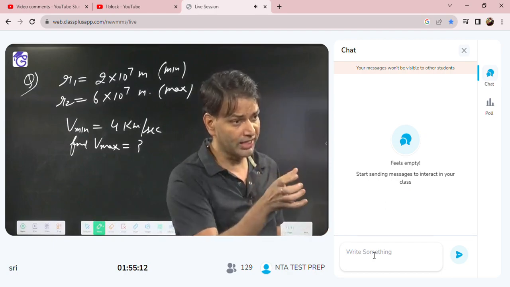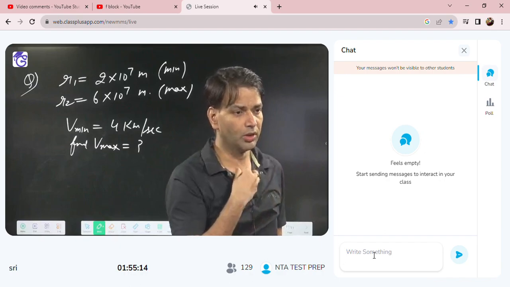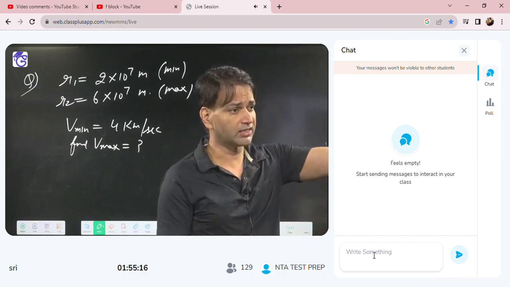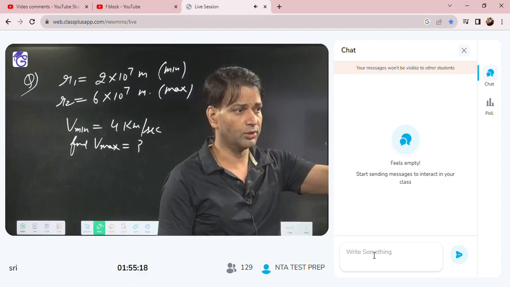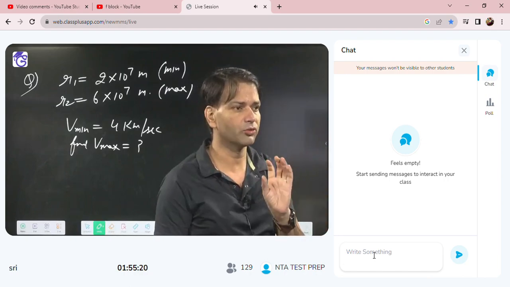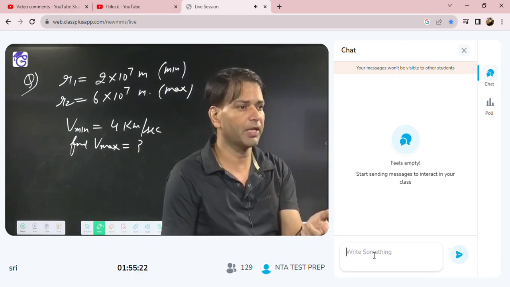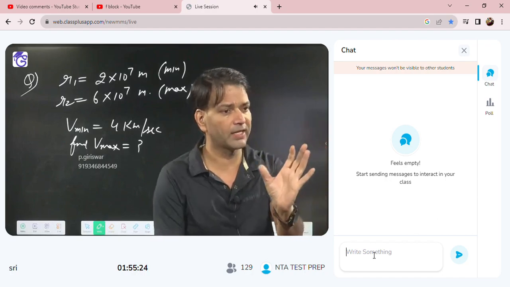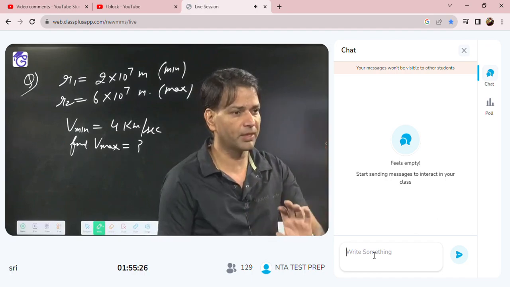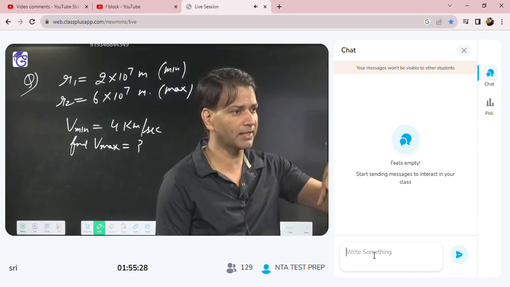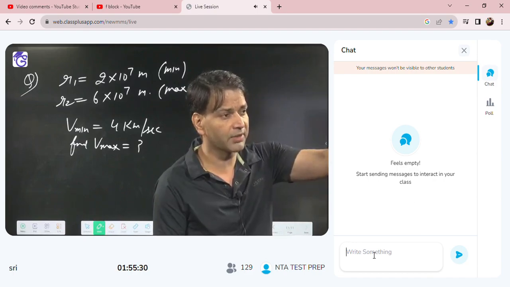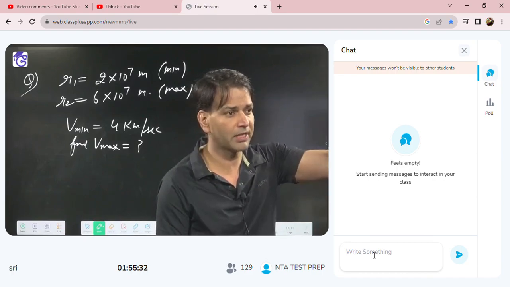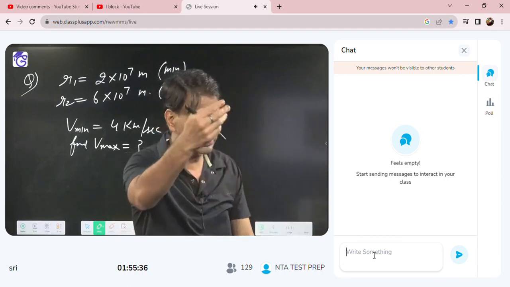But how to decide whether they have given V1 or V2? Suppose one distance you took R1, the other distance you took R2. They gave the minimum velocity. So we know that velocity will be minimum when the distance of the planet is maximum. And the maximum distance I am writing as R2.